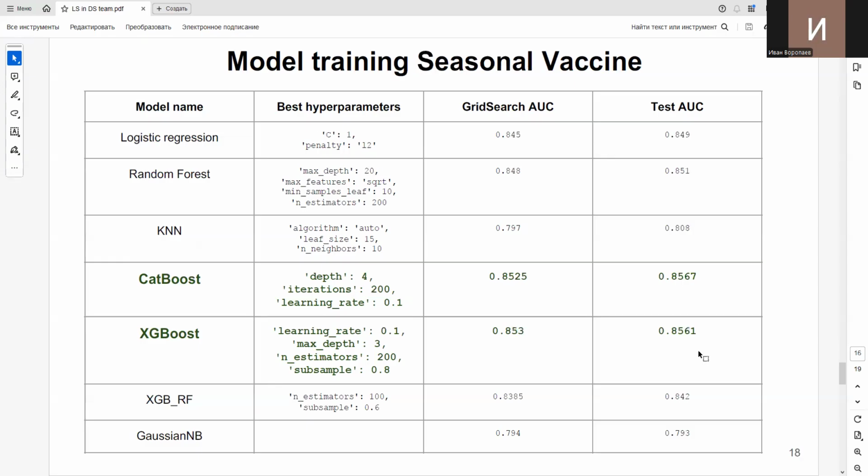The same was performed for the seasonal vaccine, and you can see that the same models have the best performance. Again, it's CatBoost and XGBoost. And actually, it might be due to the fact that we have more hyperparameters for these particular models, but it was more or less okay.